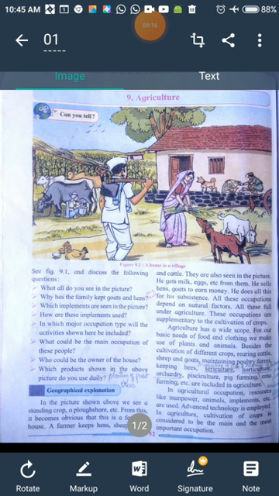All the implements, machines and tools that are needed are used for this occupation. Advanced technology is employed. Initially there were no machines or implements so sophisticated. Now very advanced technology has come, and that is used for cultivation.